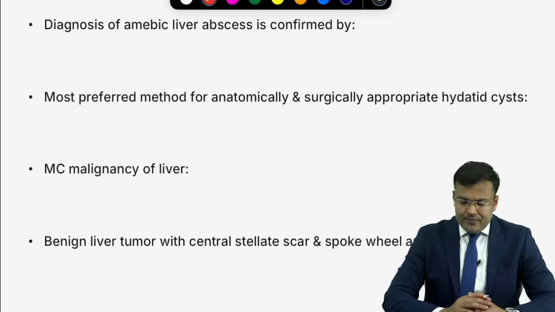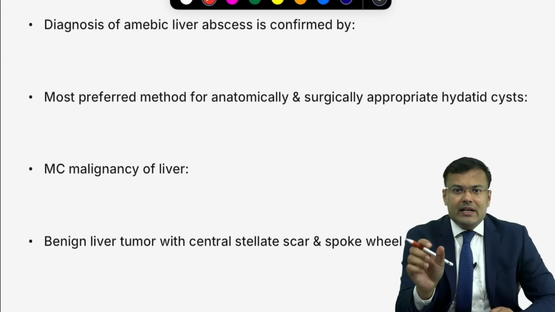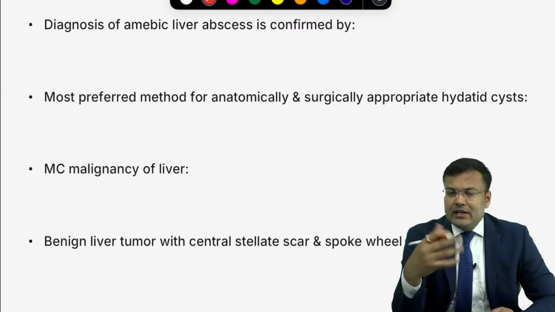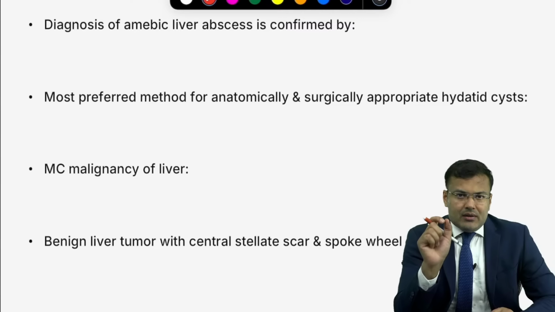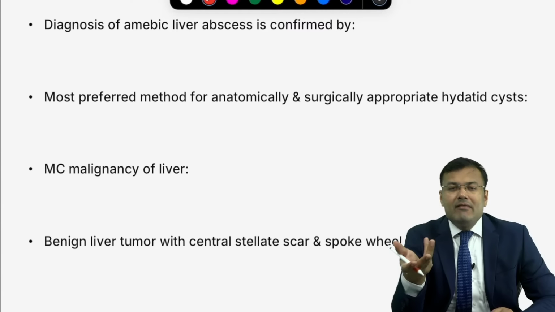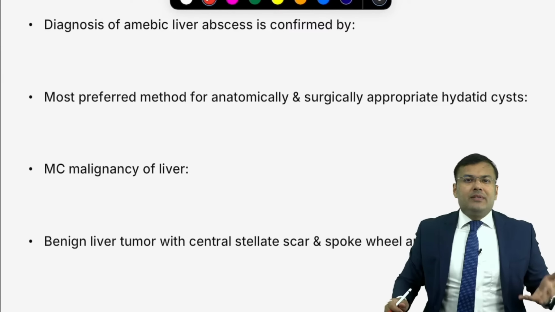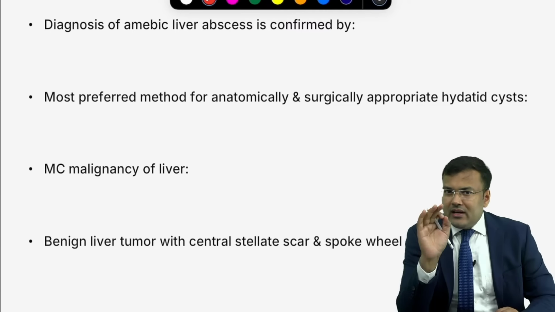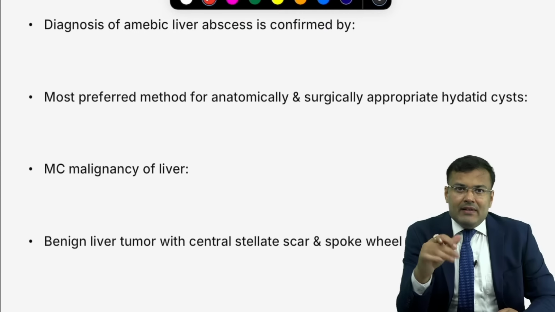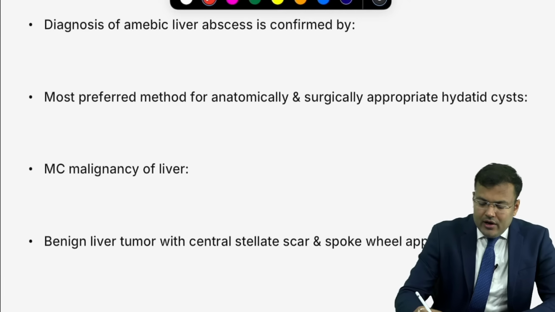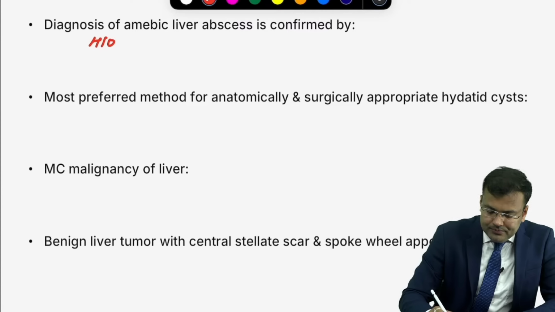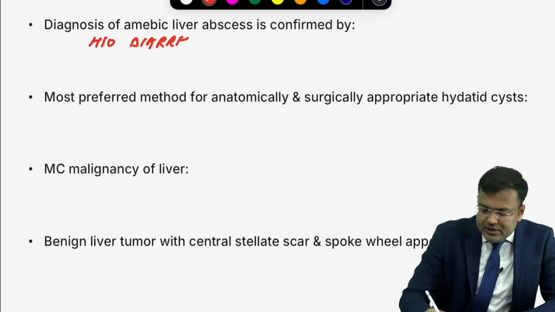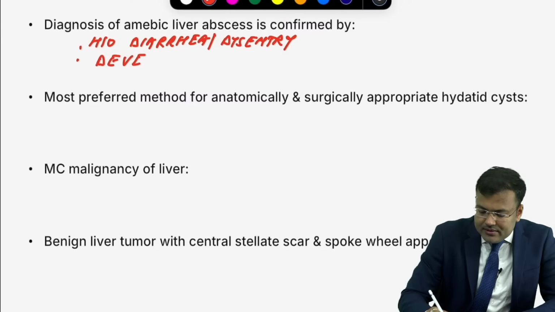Clear? Next question. Diagnosis of amoebic liver abscess. Let me tell you the diagnostic clue. Amoebic liver abscess is caused by Entamoeba histolytica. The patient belongs to low socioeconomic status in developing countries. What will be the problem? Since there is infection with Entamoeba histolytica, in the clinical scenario these people will be having a history suggestive of diarrhea, dysentery. So any patient who is having a history of diarrhea, dysentery, belonging to developing countries, relatively fever is less common.